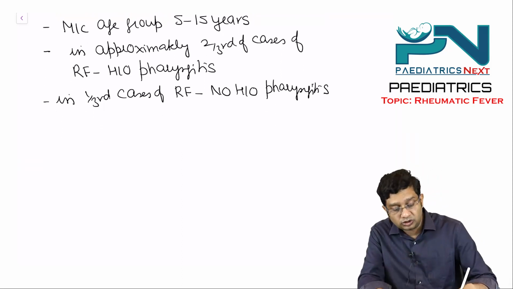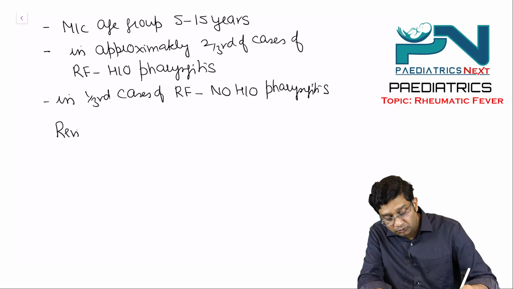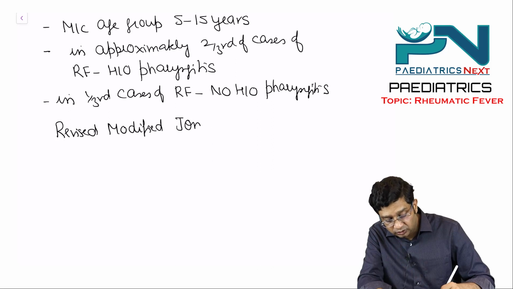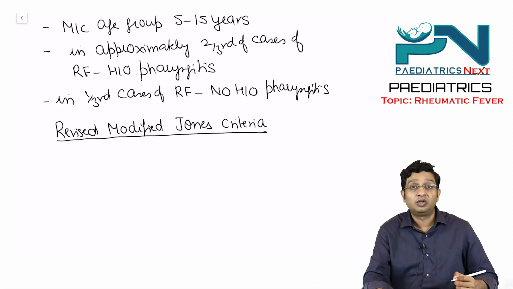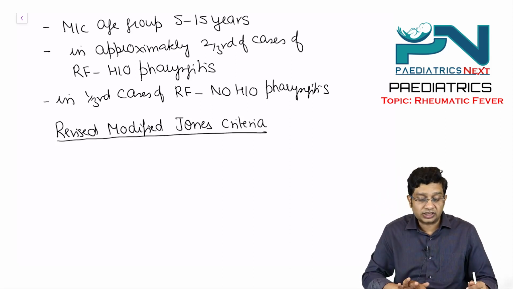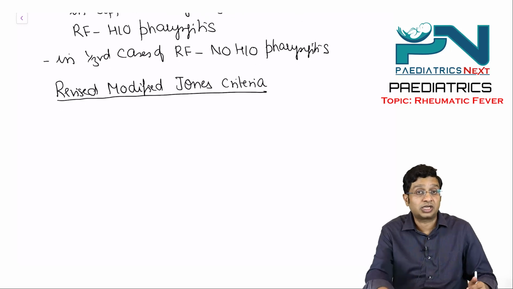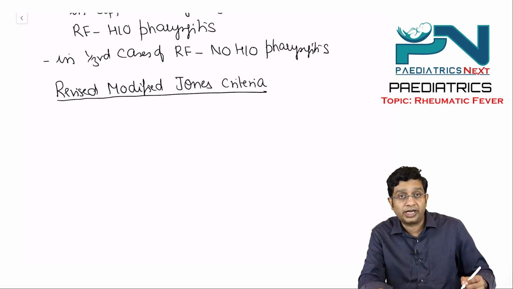Then if we go to the revised modified Jones criteria, which we use particularly for the diagnosis, right? First it was modified, so now we are saying revised modified Jones criteria and we go for the diagnosis.